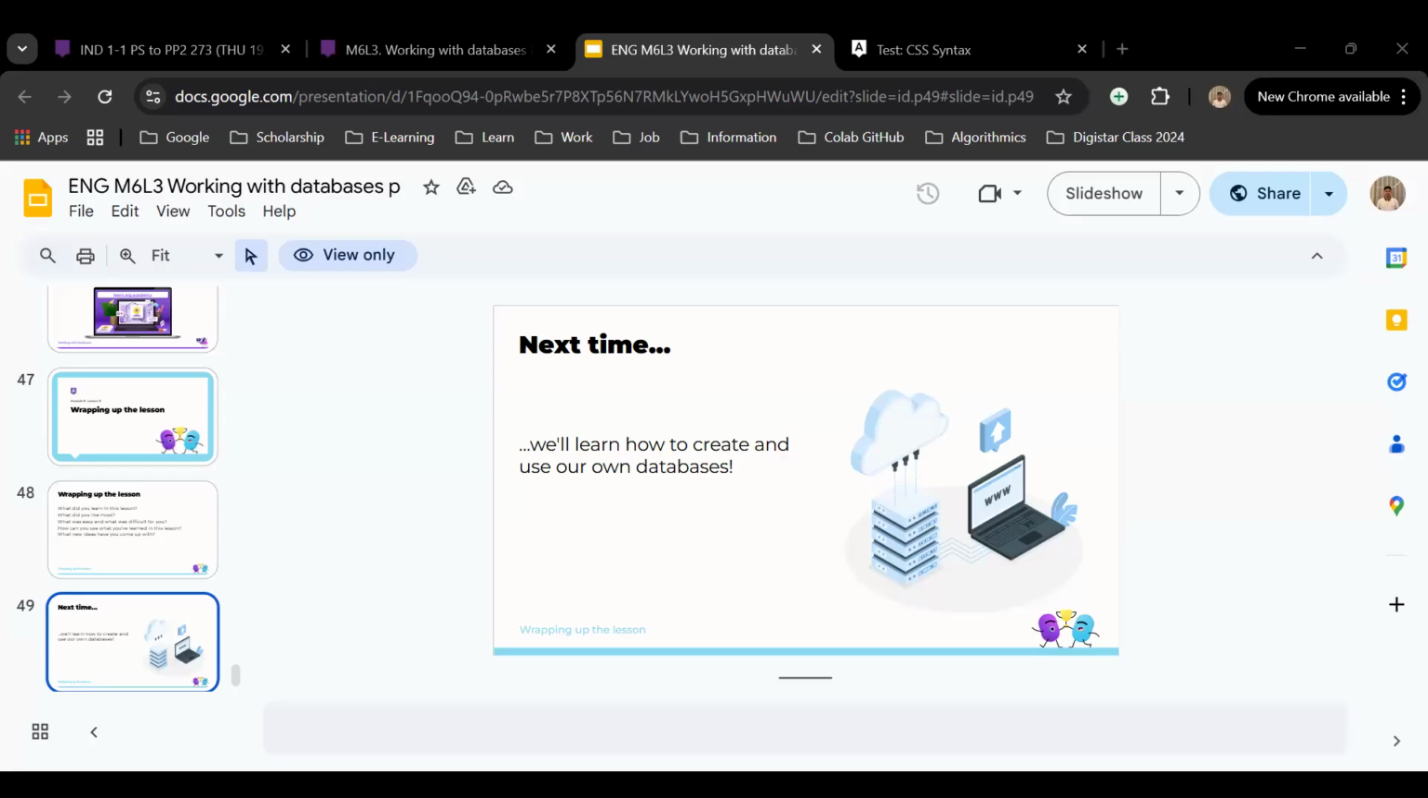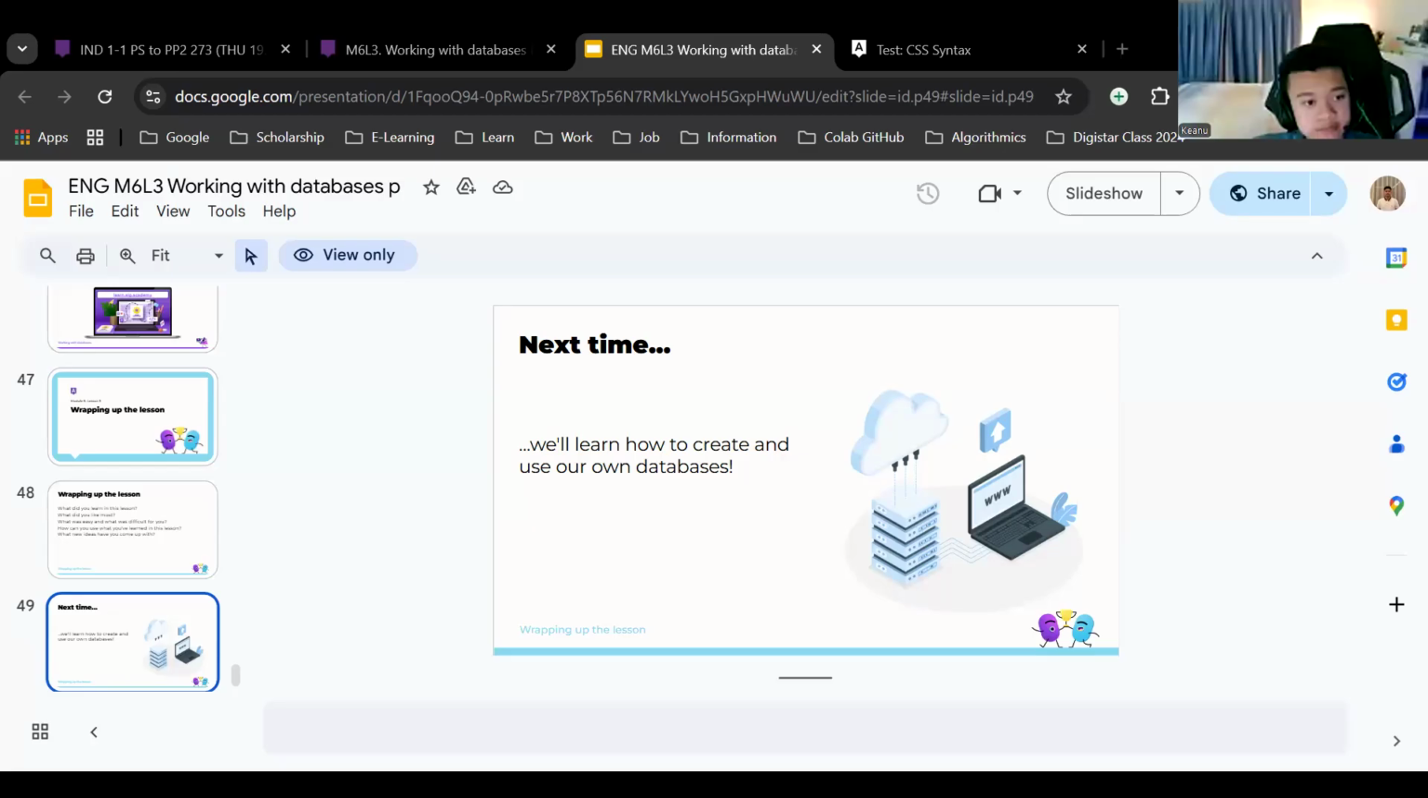Okay, read the question first. Database queries. Read one by one, Kian. How many artists are represented in the database? How many women are in the database? How many people in the database were born before 1900s? Basically, we will try to create the syntax here and we will try to answer those questions.